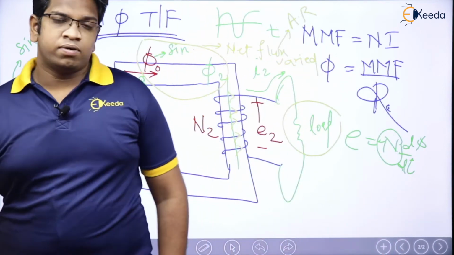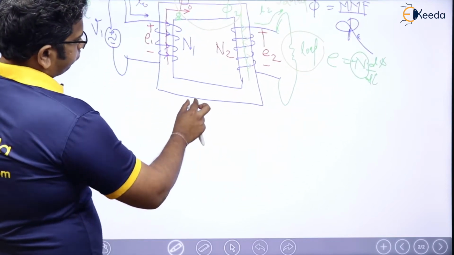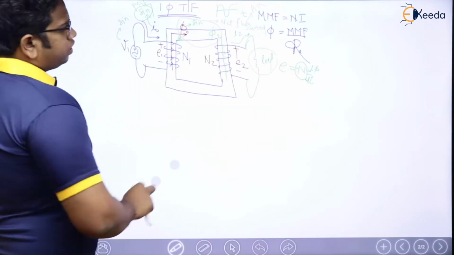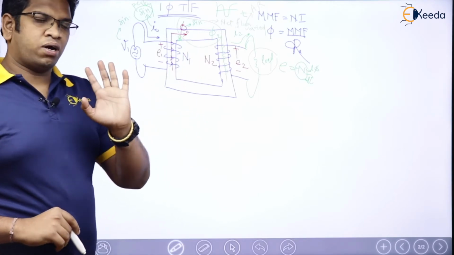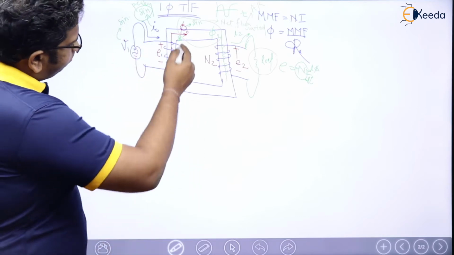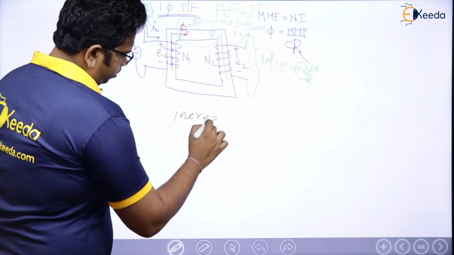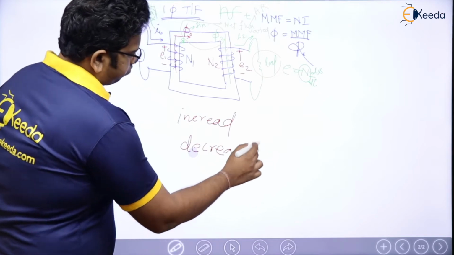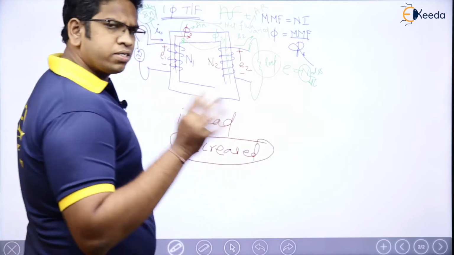In case of transformer, when we talk about, see here what is going to happen. Let me consider one more here. Don't worry, I'll come back to it soon. See, for example, let us assume that net flux distribution is changed. Changed means either flux will be increased, or maybe decreased, right? So now let me just assume that it is decreased.